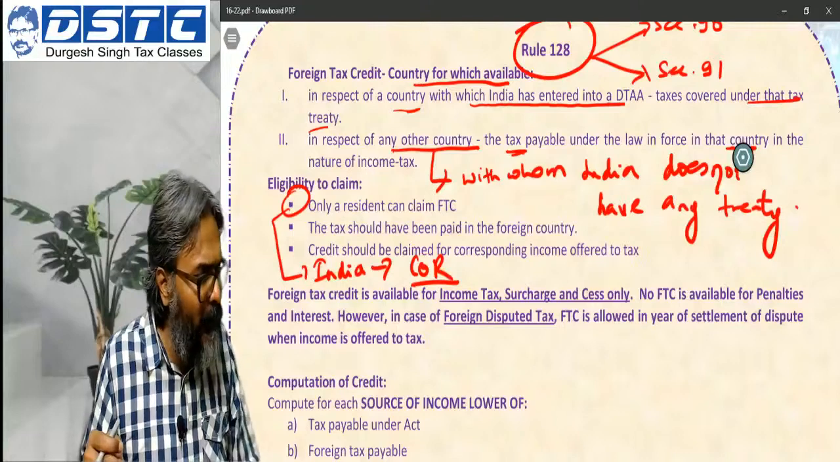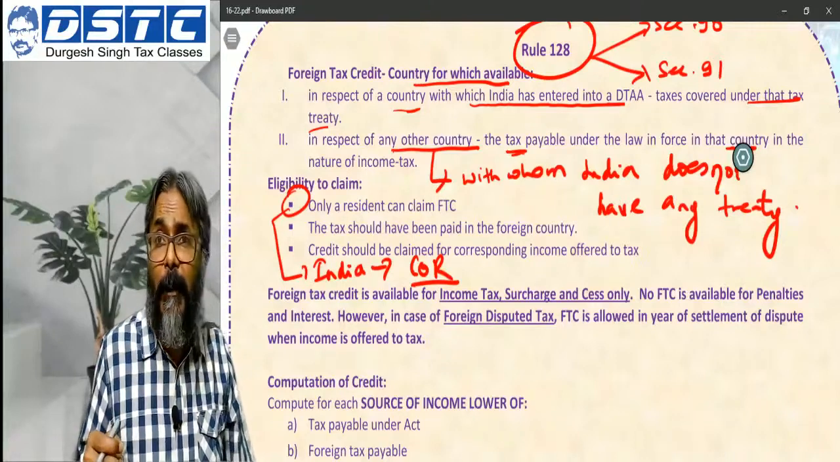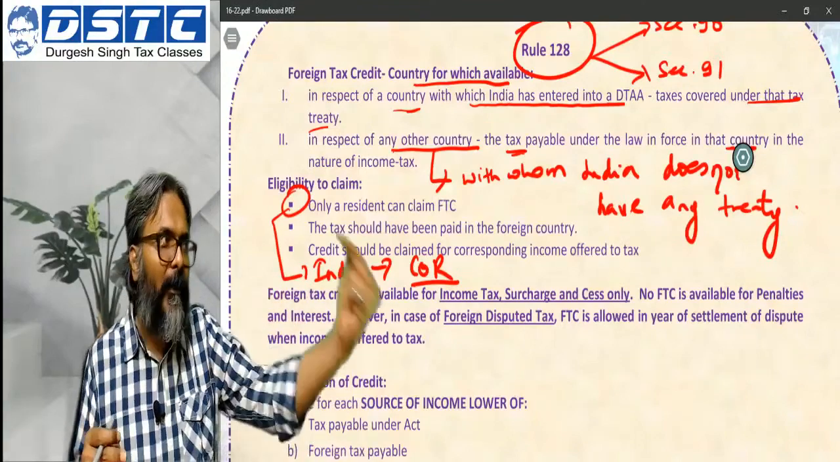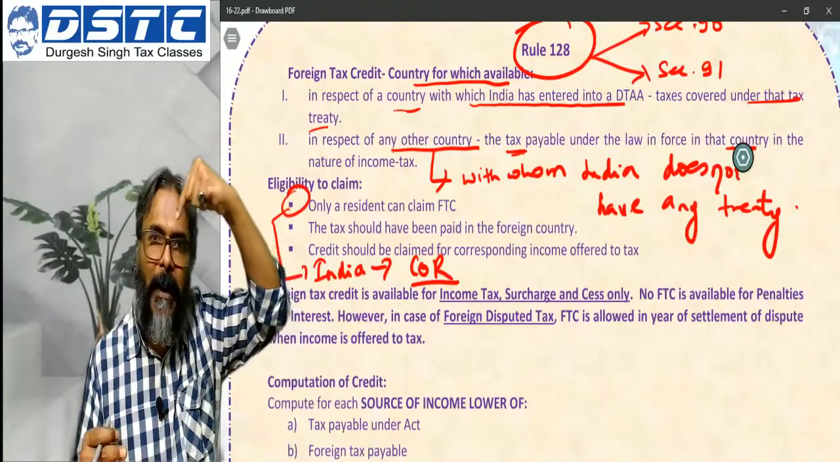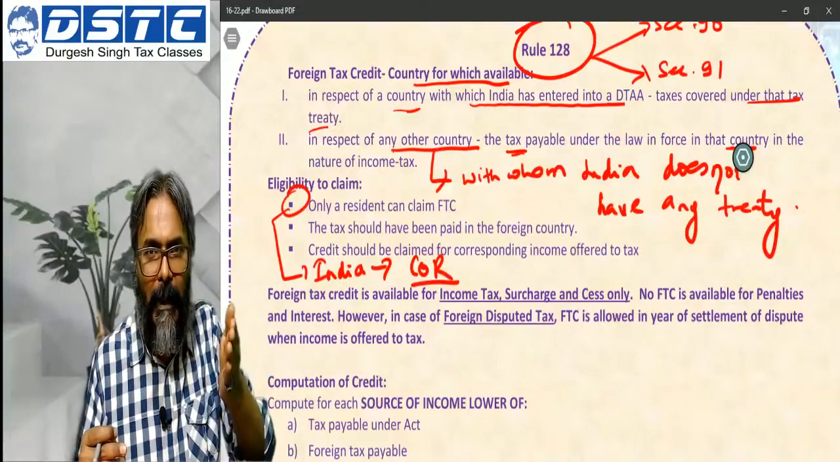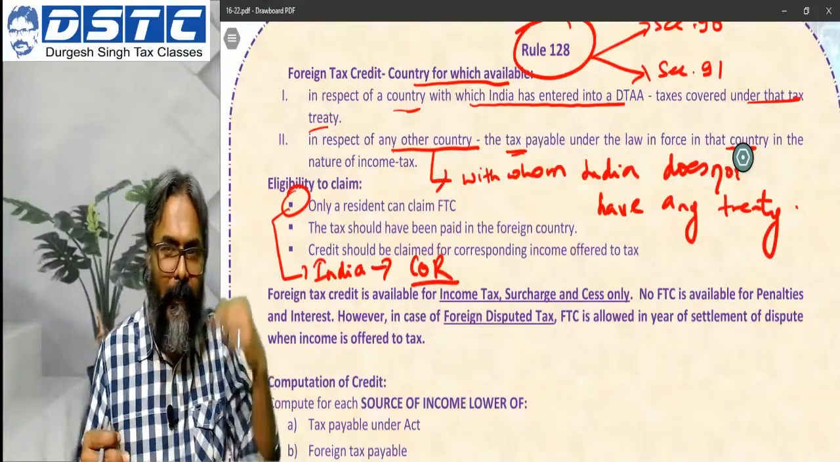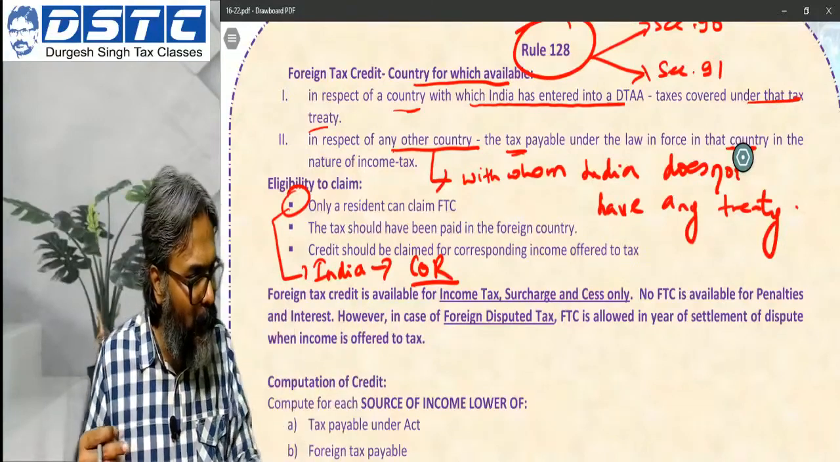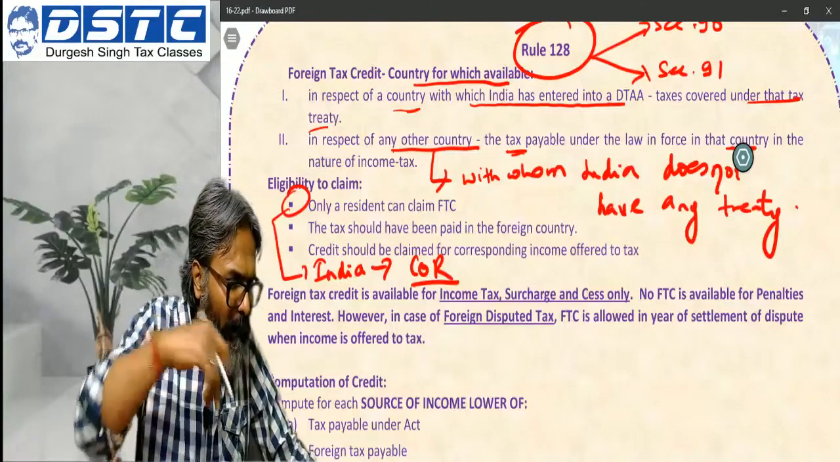And the third one: credit should be claimed for the corresponding income offered to tax. Obviously, it can never happen that you take the credit without offering that income as part of your total income. If you haven't captured that foreign income as part of your total income, can you even think of claiming the credit of this foreign tax paid? The answer is no. This is one thing that you should always keep in mind.